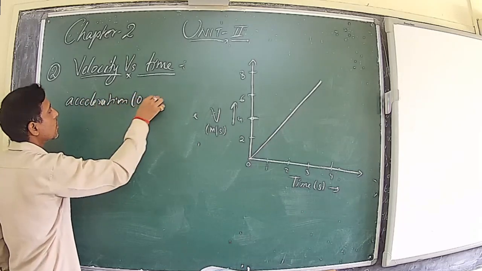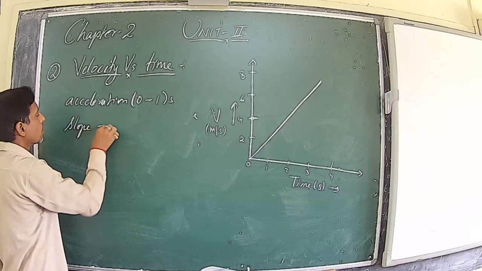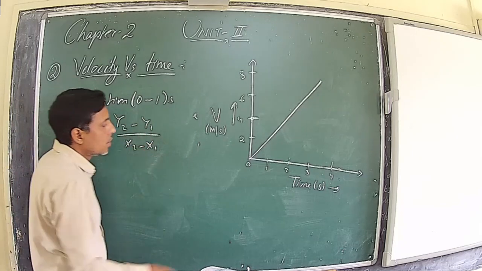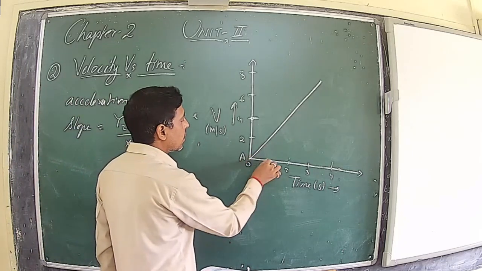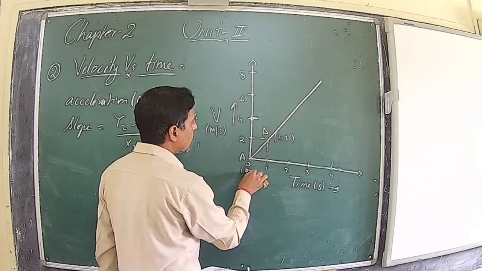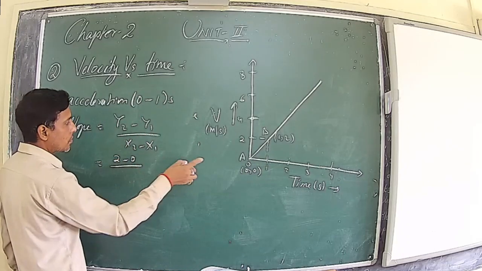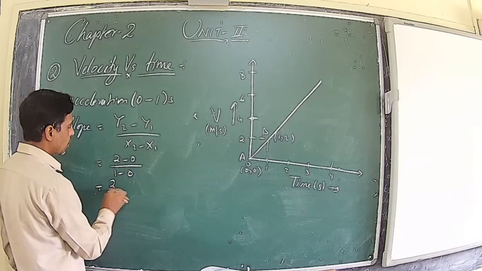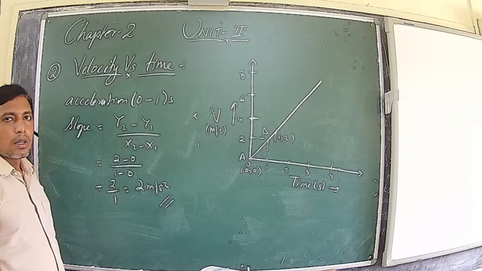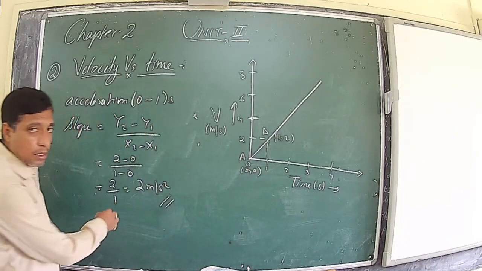Acceleration between 0 to 1 second. So slope will be equal to y2 minus y1 upon x2 minus x1. So the coordinate of, say, this is A and this is B. So this is 1, 2 and this is 0, 0. So y2 minus y1 will get 2 minus 0 upon 1 minus 0. So 2 upon 1. So 2 meter per second square. So the acceleration of the body between 0 to 1 second is 2 meters per second square.